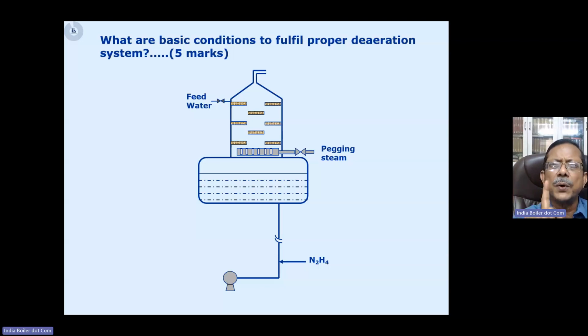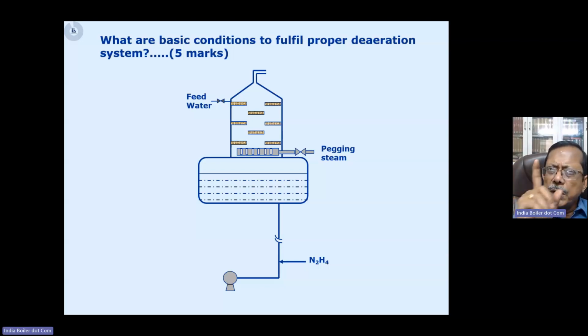Now, that is the most important principle in proper working of a deaerator, right? So in order to do that, what do we need to do? We need to purge a sufficient amount of steam through the deaerator, right? And then how do we understand that, okay, the purging is sufficient?